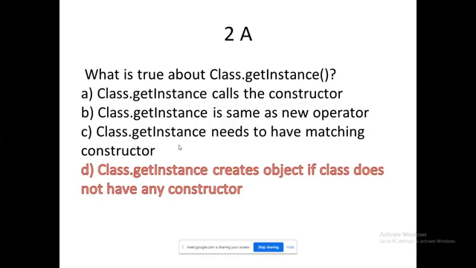So every time, invoking the default constructor may result in some sort of memory leak errors. To avoid that, class.getInstance will be fabricated along with the Java application, which is going to